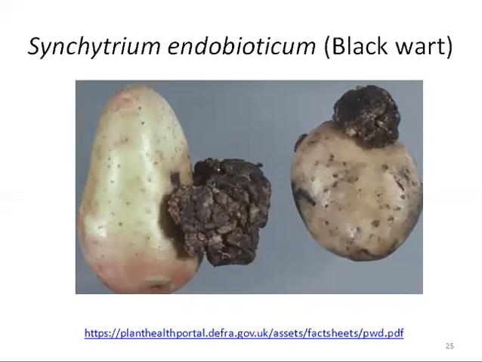These galls may also develop in the above ground parts of the plant, in which they cause green masses. So if they infect the green part of the plant, for example stems, the galls will be green in color because the cells will be the same. For example, if they are mesophyll cells, the number or the size of the mesophyll cells is increased, so the color remains the same. On the potato tubers, sometimes they are also lighter in color. Here you can see the black wart disease that appeared on the potato tuber caused by Synchytrium endobioticum.